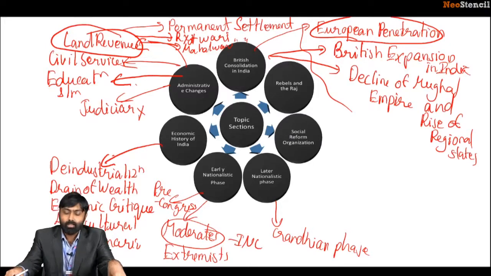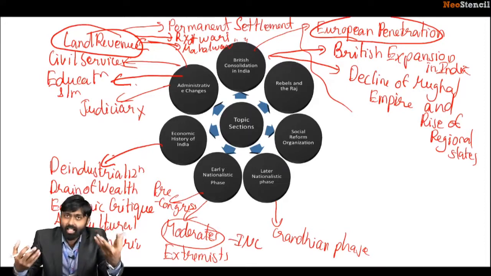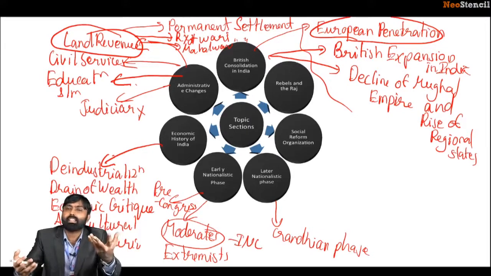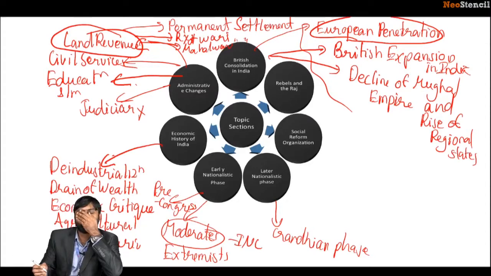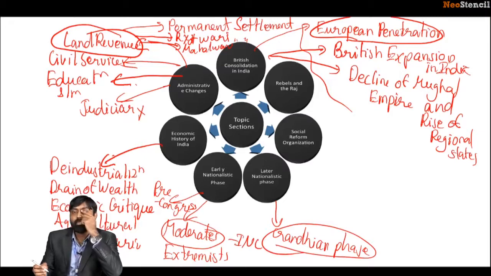So we will be looking at the Gandhian movements and the rise of the Indian National Congress's stalwarts, people like Jawaharlal Nehru, Sardar Patel, etc. So the Gandhian movements are what we'll be covering in this particular phase, the Gandhian phase, which ultimately led to independence.